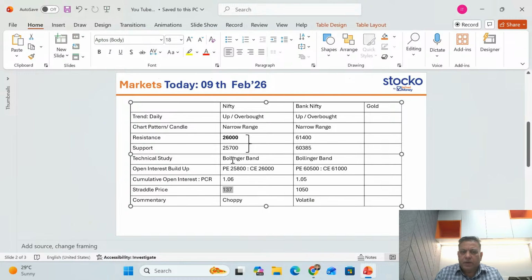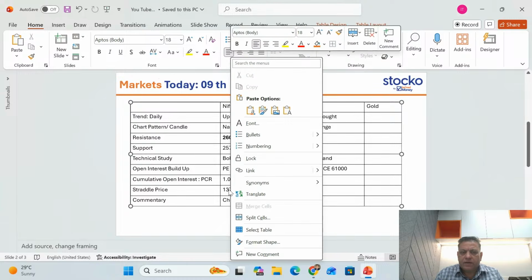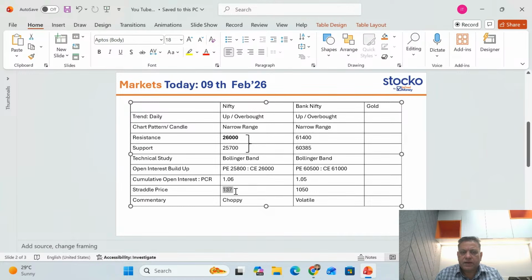And market will remain choppy within this 300 points range, and if I add this, you can see which side is going to break tomorrow. So 137 points movement based on current close is likely, but more or less sideways because OI buildup is there in ATM as well as just the next strike price, like 100 points above and below. So that puts markets as choppy.